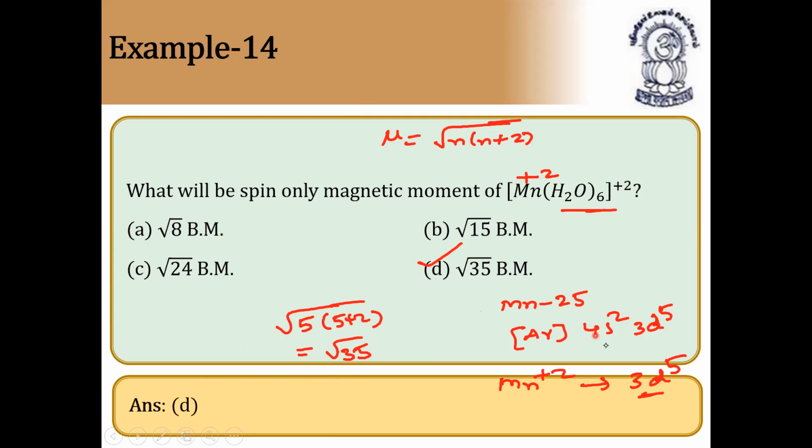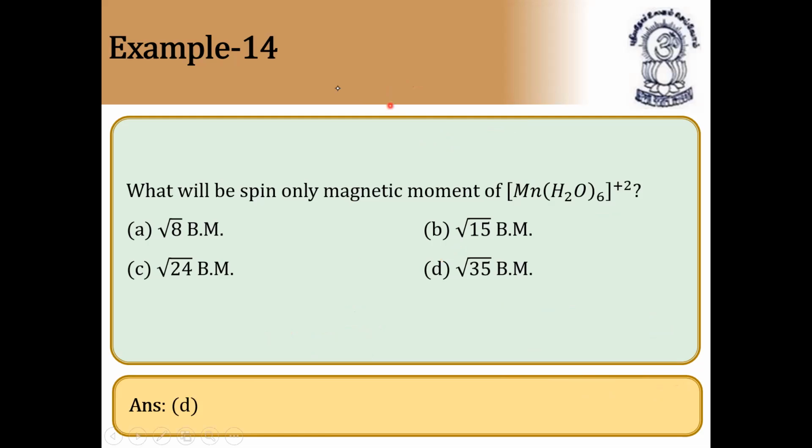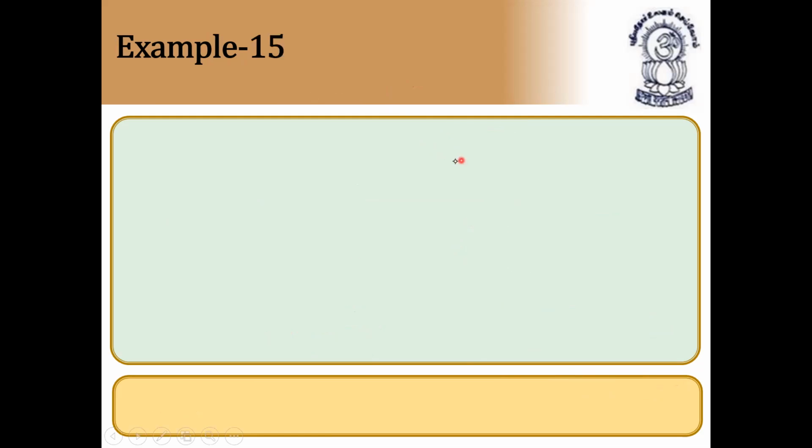We have to find the oxidation state first, then we have to write the configuration. Two electrons are removed, so definitely it will go from s orbital. So 3d5 means number of unpaired electrons n is equal to 5. Since n is equal to 5, mu is equal to root of 5 into 5 plus 2. So it is clear now. Very, very important. This type of questions is easy. We have done many questions based on this model.